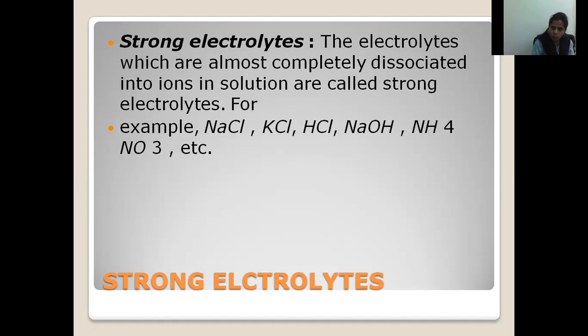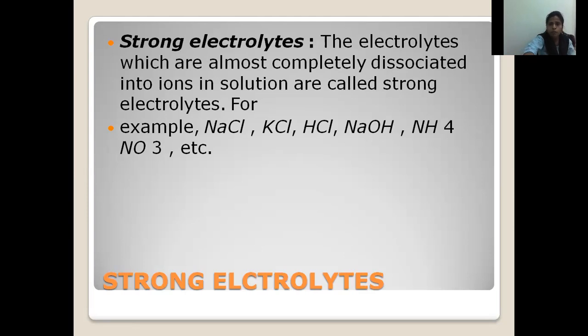Here the electrolyte is decomposing completely to cations and anions. That means the entire substance is converted to cations and anions. That means there is no remaining reactant here. The reactant is completely converted to product in the strong electrolyte. Such types of electrolytes are called strong electrolytes. Examples of strong electrolytes are all strong acids, strong bases, and strong salts.